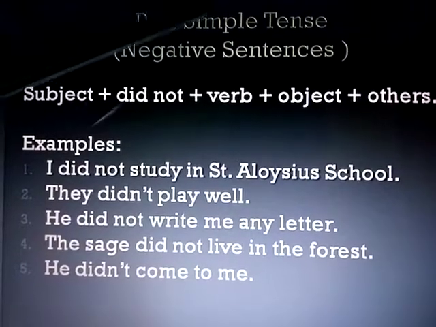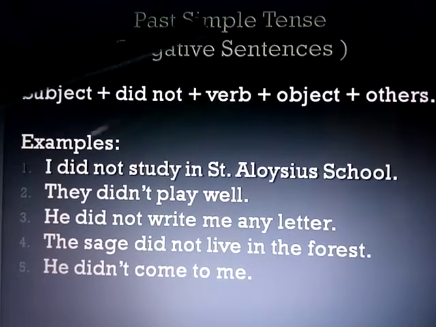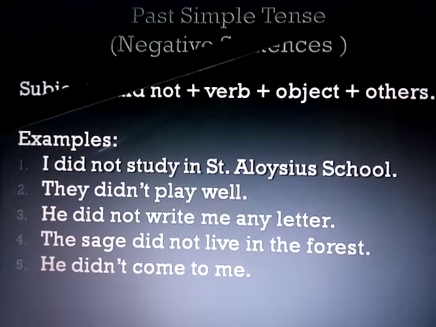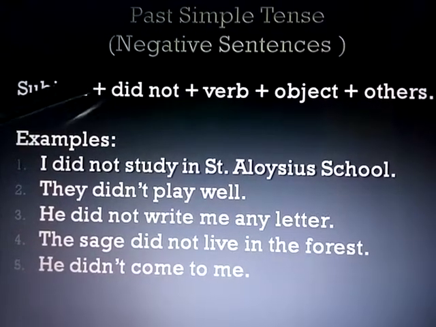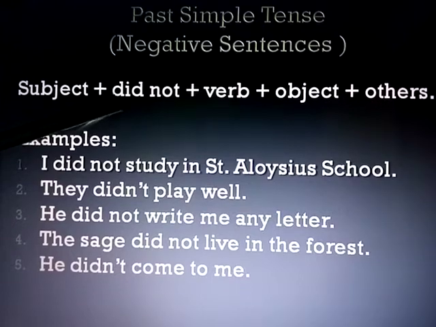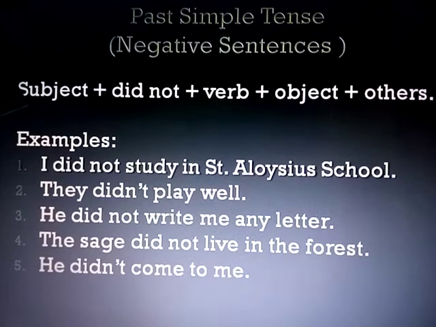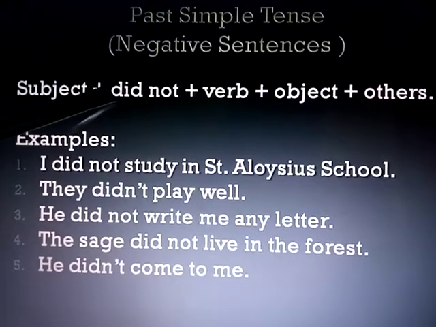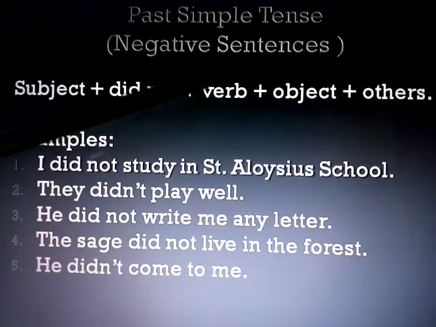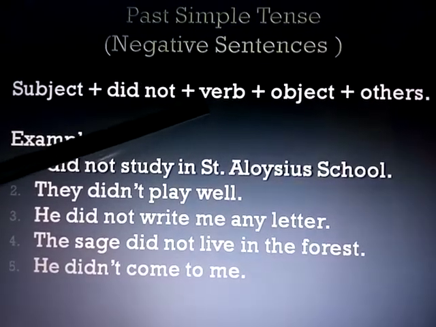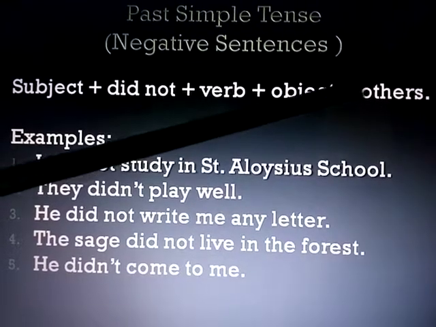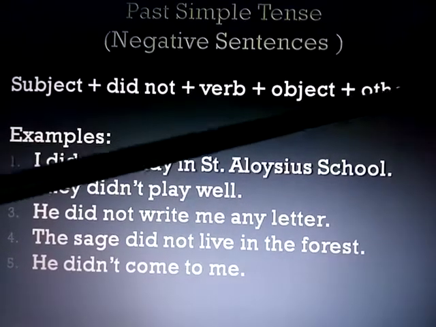Now, to form past simple tense negative sentences. In negative sentences, we use a helping verb. The helping verb is did. Then we write first the subject, then did and not. Then the verb's basic form, meaning first form, V1 form. Then object and then others and then full stop.